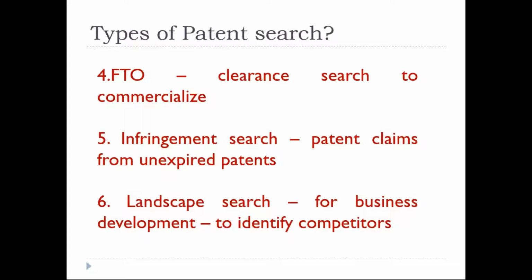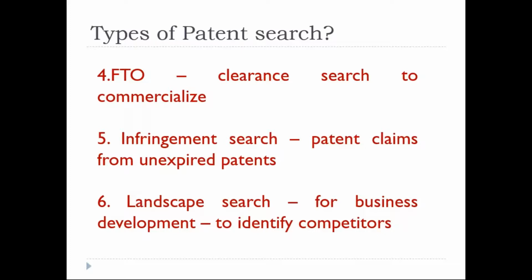But why are they focusing only on unexpired? This is the recent one. Generally, no technology will go in the reverse trend. Always the trend will be in the forward direction, always adding one on top of another, another on top of another. We keep climbing the ladder of advancement. So if you are looking only at unexpired patents, that itself provides a better identity, right? So that is the meaning of infringement search. That is, from the unexpired patents, we shouldn't copy the claims specifically, right?